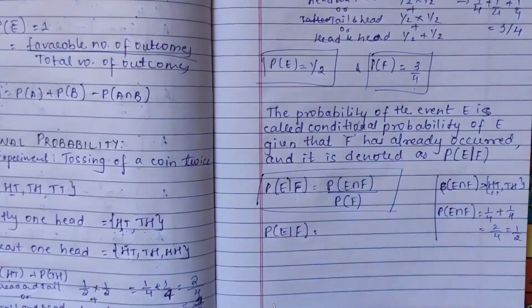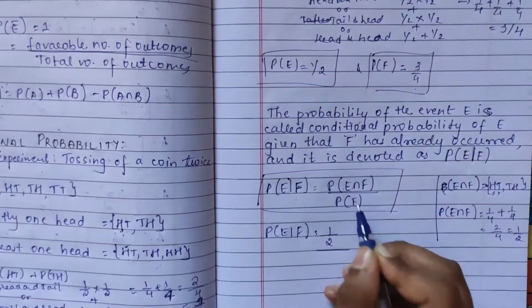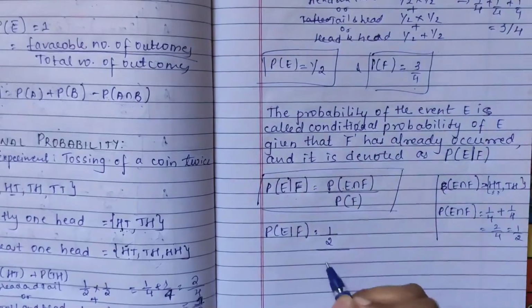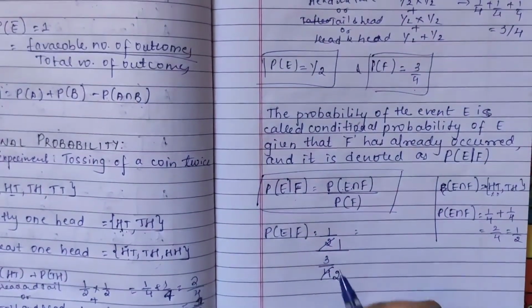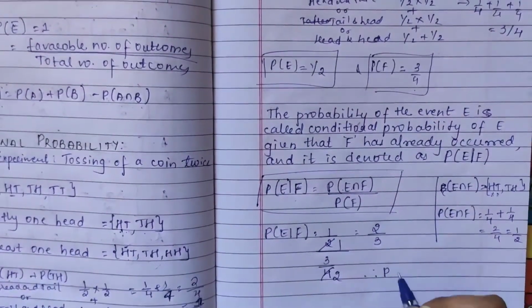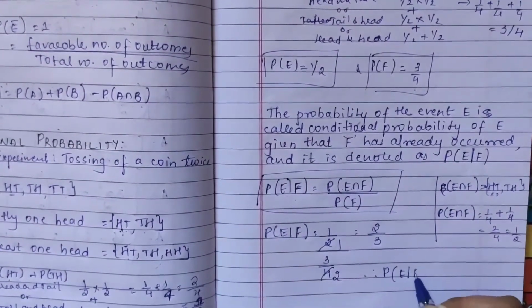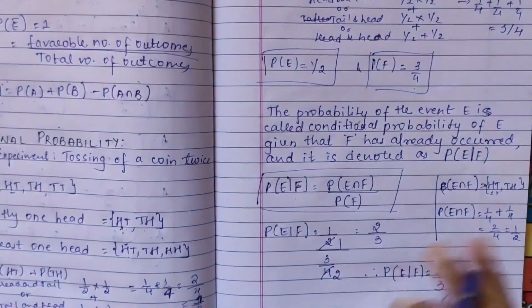So P of E intersection F is 1 by 2. Again, divided by P of F, which we already got as 3 by 4. So 1 by 2 divided by 3 by 4, the 2s cancel and you will get 2 by 3. Therefore P of E given F is equal to 2 by 3. I hope you have understood how to do it.